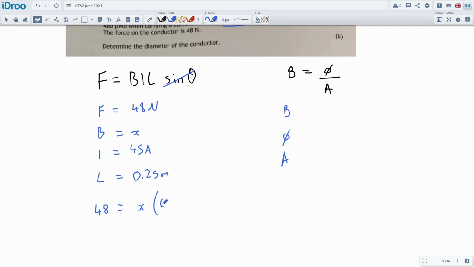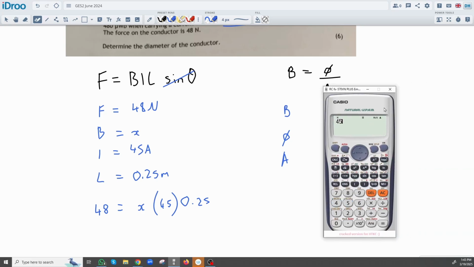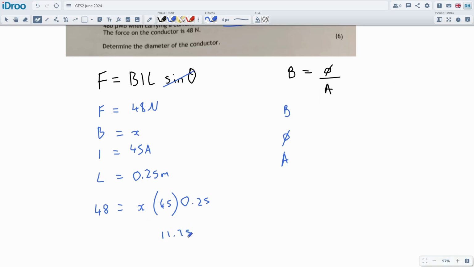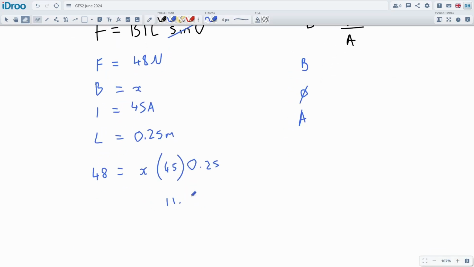X times by 45 times by 0.25. Like I said, not that bad. Let's multiply that right-hand side together. We get the 45 times by the 0.25 together to get 11.25. So this is 11.25. Let's write it a little bit slower and clearer. And we're going to drop this down underneath it.